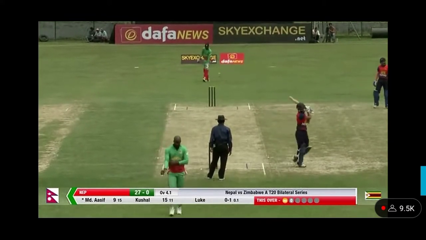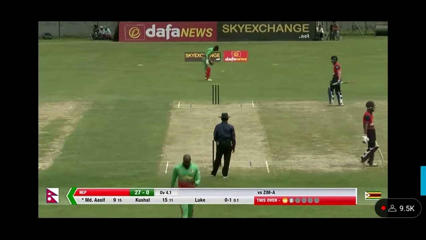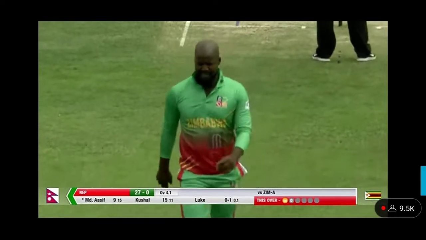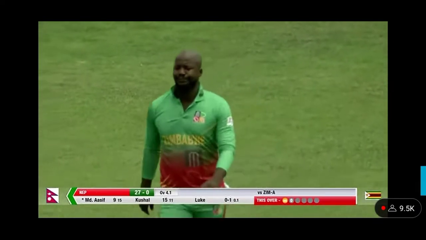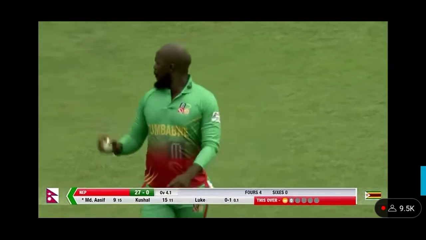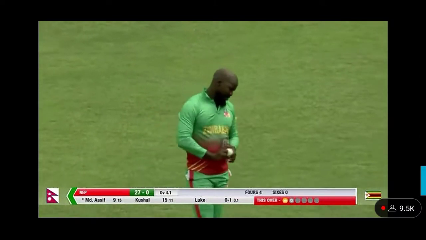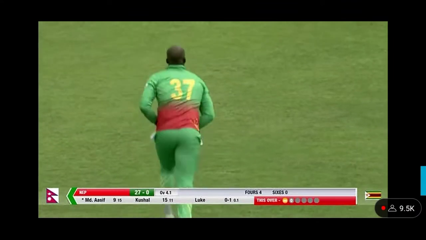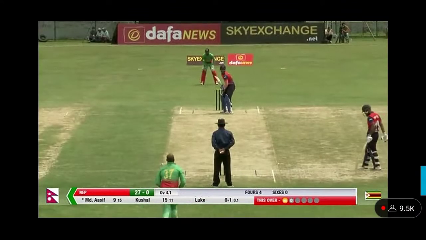So here's the first T20 in this Dafa News Nepal versus Zimbabwe T20 series, powered by SkyExchange.net. Tomorrow will be the second T20, so back-to-back games, both starting at 1 o'clock local time. Before we advance to Wednesday for the third and final T20 match.